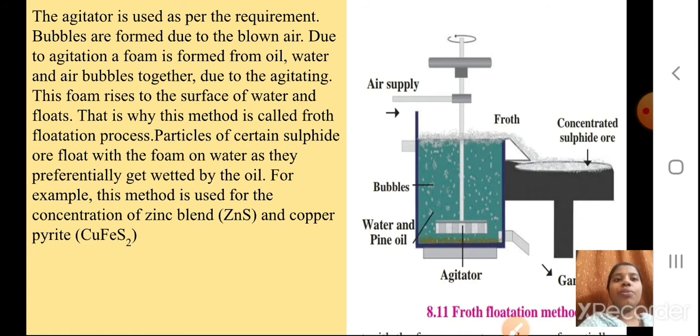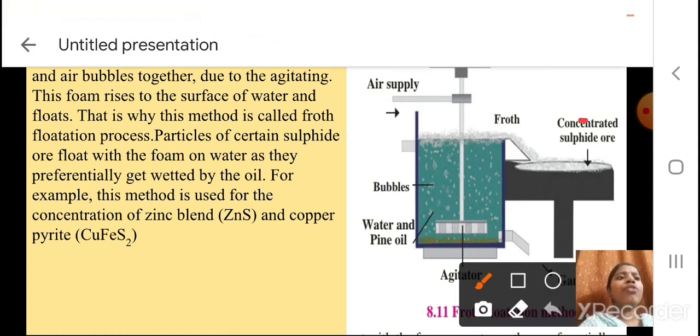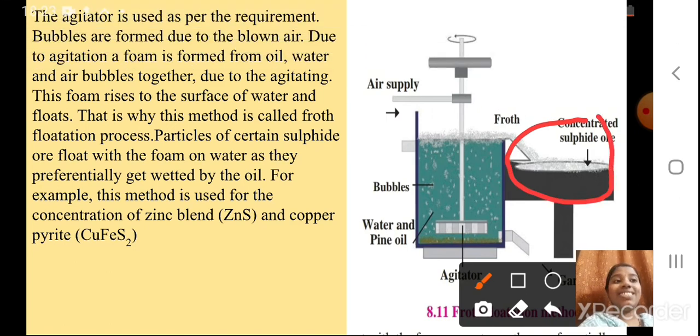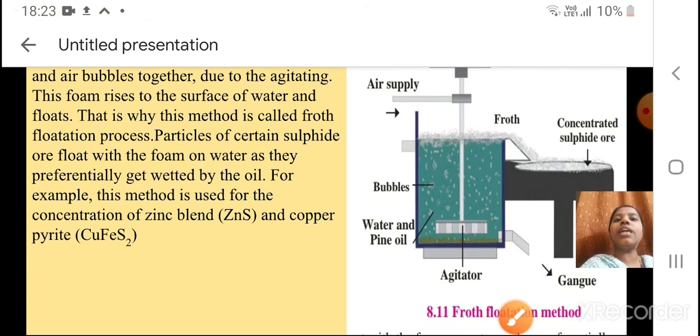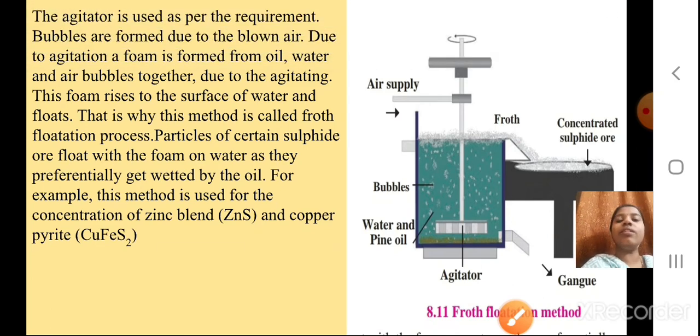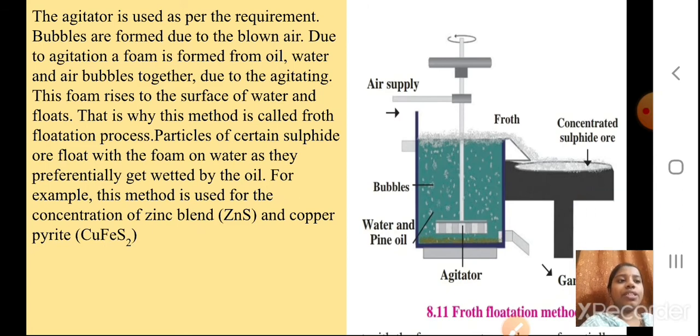For example, this method is used for the concentration of zinc blende, ZnS, and copper pyrite, CuFeS2. Here you can see how the froth is getting collected, the concentrated sulfide ore. It is separated out from the gangue. Can you see down the gangue is there? Yes, it is written gangue. So like this the gangue and the sulfide ore are separated. Is it clear, students? Now we'll proceed.